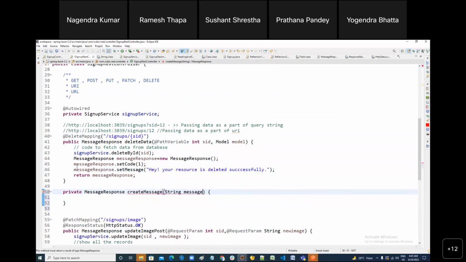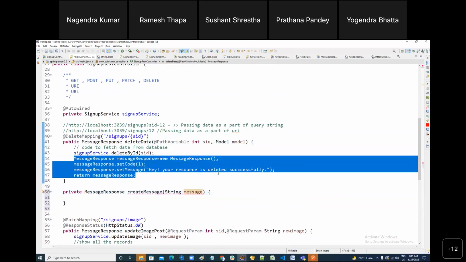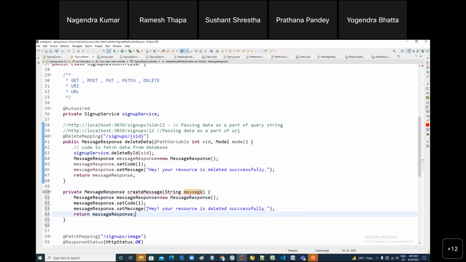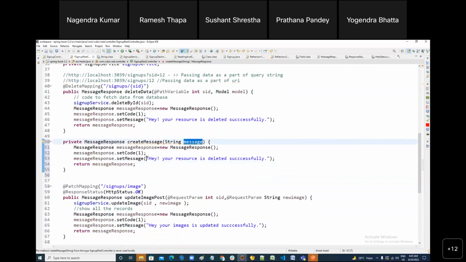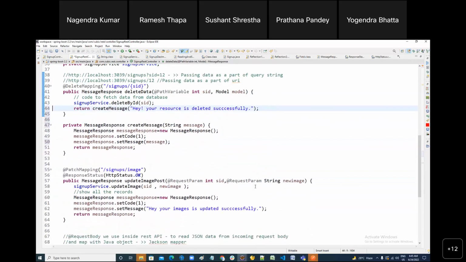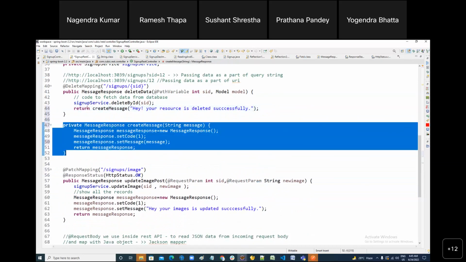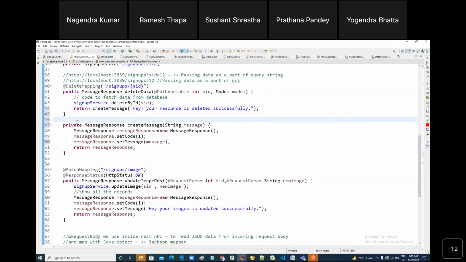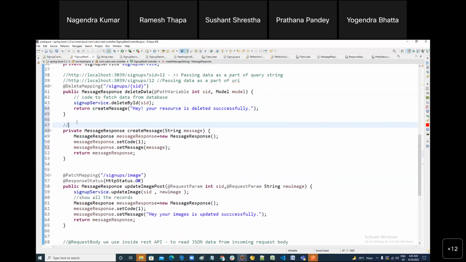So copy everything, copy this much right here. I'm just writing a common method, and this method I can call over here. Here you can pass this message as the parameter. So your code becomes compact. You write once and use everywhere. This is called the DRY principle.